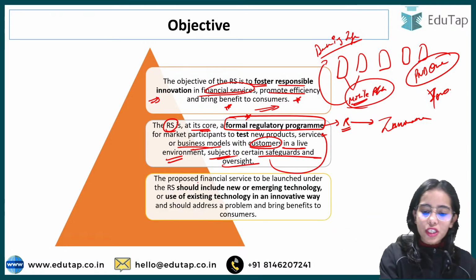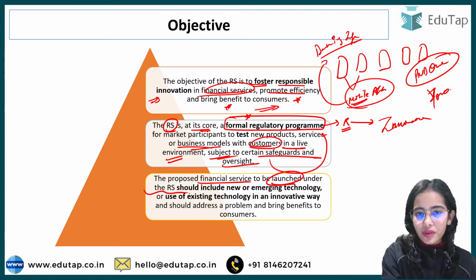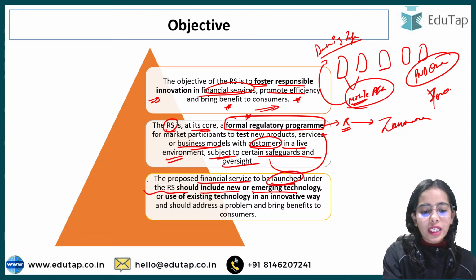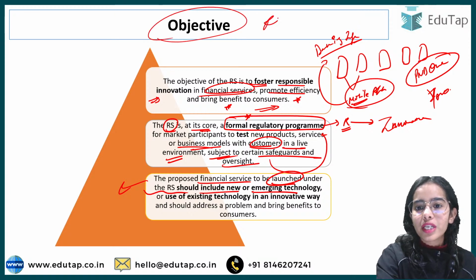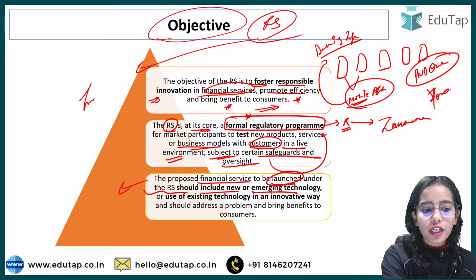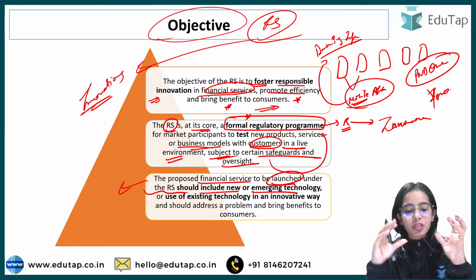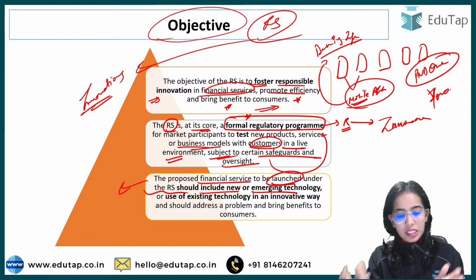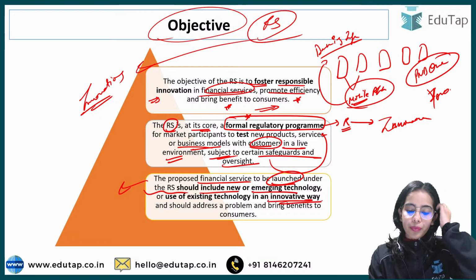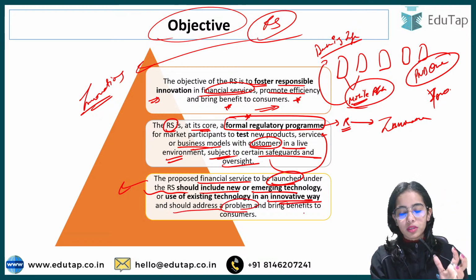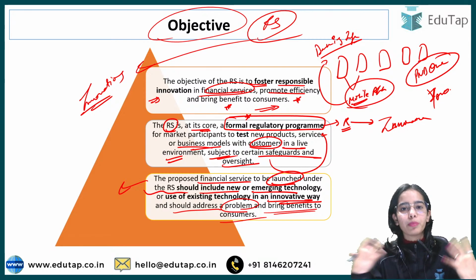The proposed financial service to be launched under the regulatory sandbox should include something new. The objective of the regulatory sandbox is to bring out innovations. So for sure, there should be some new or emerging technology, or use of the existing technology in an innovative way, and it should address a problem or bring benefits to the consumer. So this is the objective, to bring the innovations out.